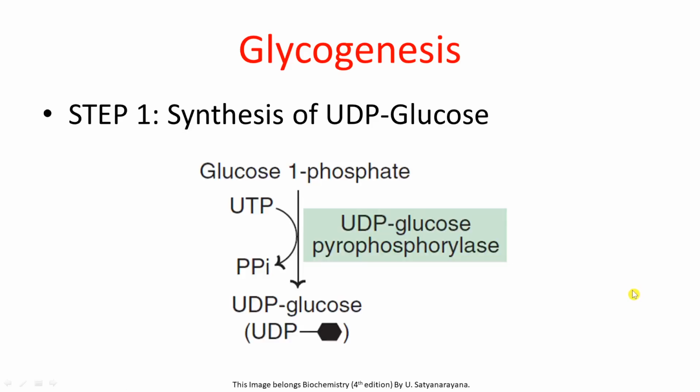Now, once glucose 1-phosphate is formed, this glucose 1-phosphate will interact with UTP in presence of enzyme UDP-Glucose pyrophosphorylase to form UDP-Glucose. Now, in this interaction, the pyrophosphate group from this UTP will be removed, and uridine monophosphate which is formed will be attached to this glucose 1-phosphate to form uridine diphosphate glucose. Now, how does this interaction take place?